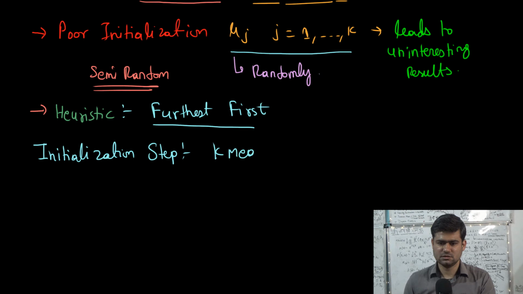In k-means++, to understand this, we will understand what the furthest first heuristic is, taking a numerical example as well.